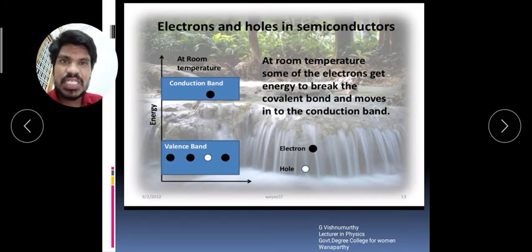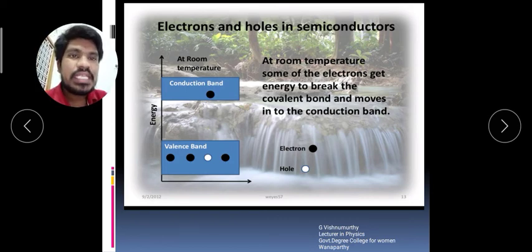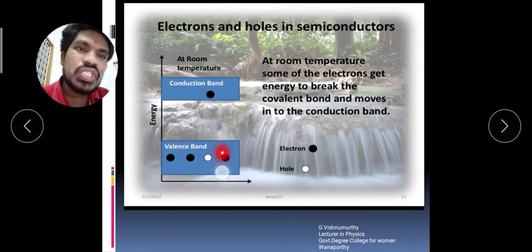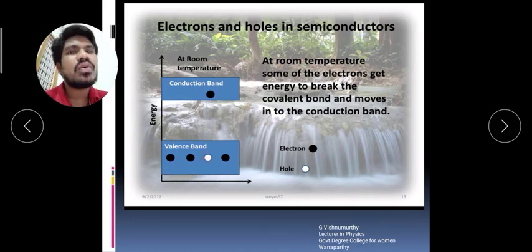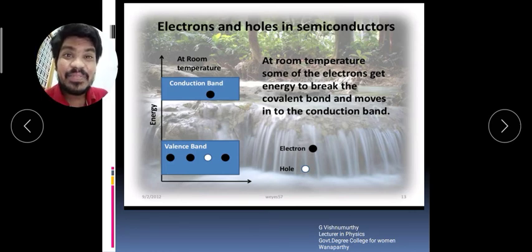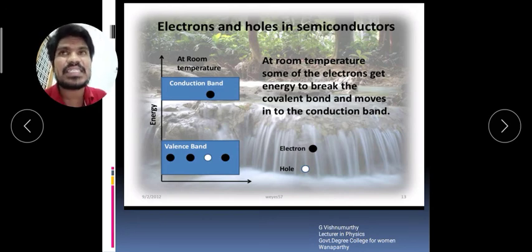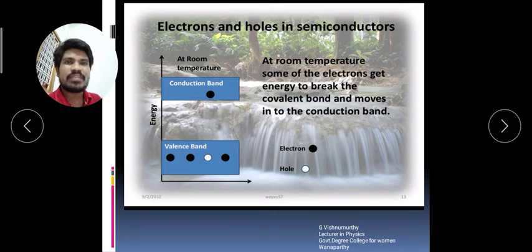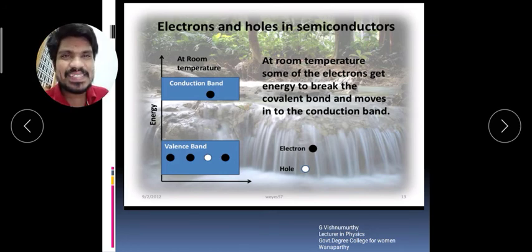We know that the motion of the free electrons is known as the current. Here you see this, the motion of the electrons is there as well as the motion of the holes. Okay, here again we got another definition for the current. The motion of the free electrons or the motion of the free holes is called the current.